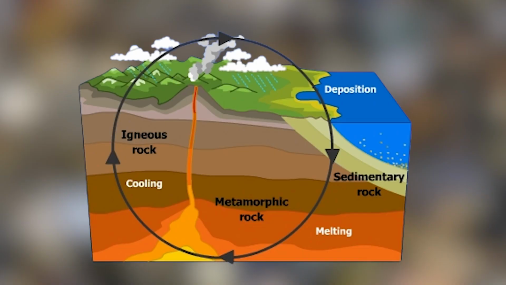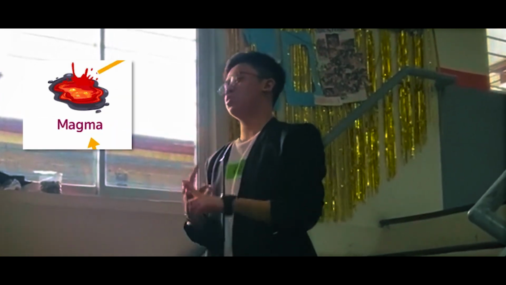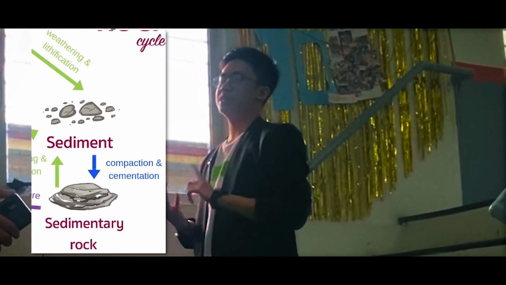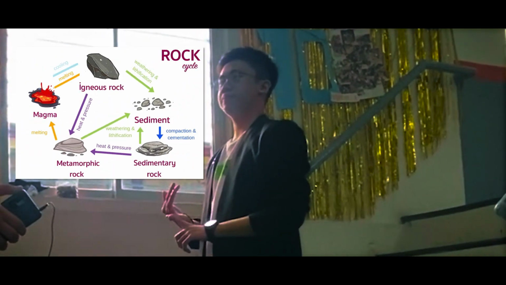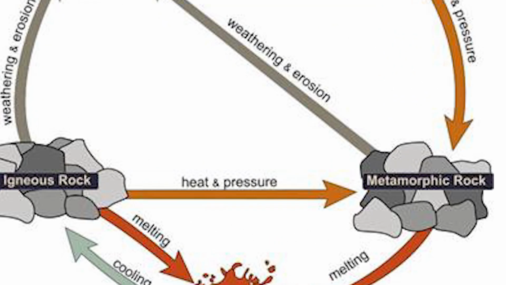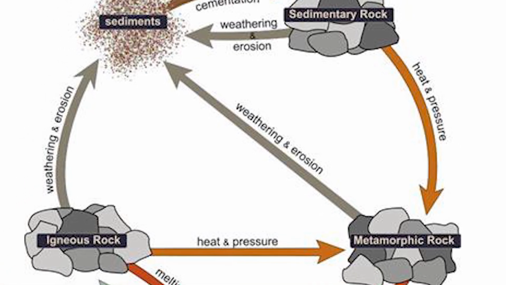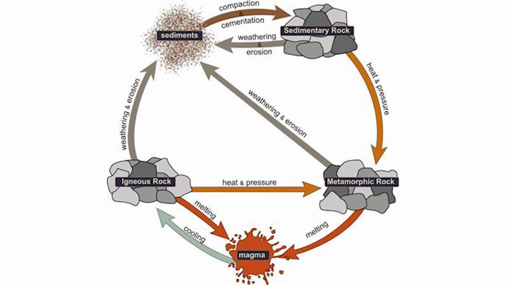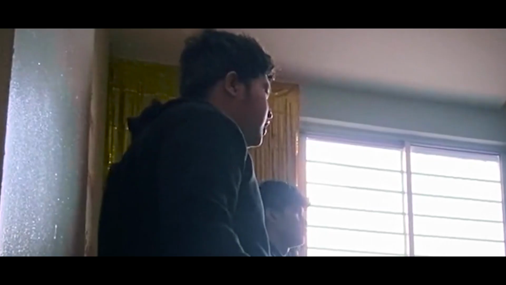The rock cycle is a process that all rocks undergo, but for some, it may seem improbable for them to do a full cycle. The rock cycle has 4 processes. 1 being magma, 2 being igneous rocks, 3 being sedimentary rocks, and then lastly, metamorphic rocks. Some rocks can entirely skip some of the processes. It just depends on the environment that the rocks are situated at. Now let's continue with exogenic and endogenic processes.